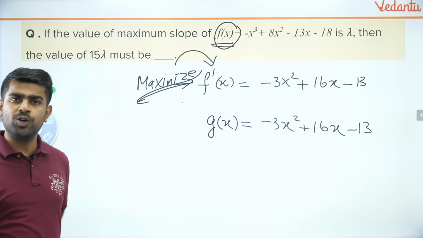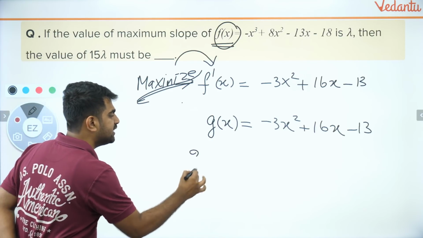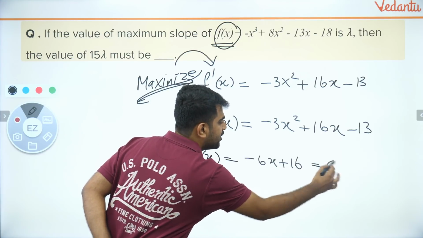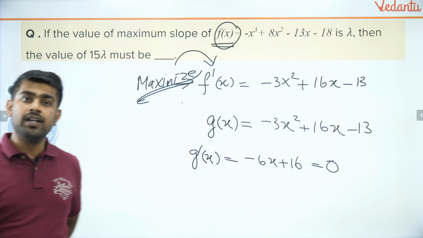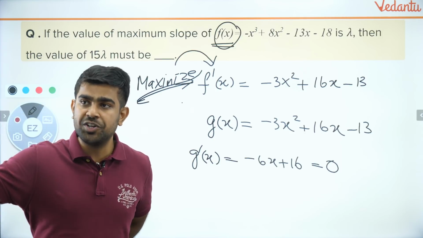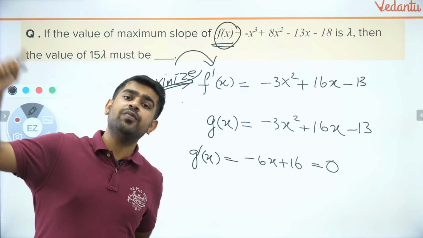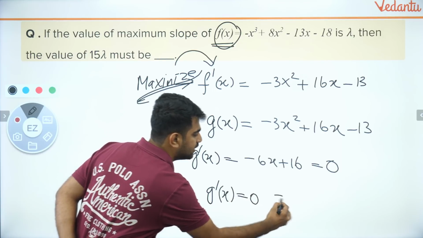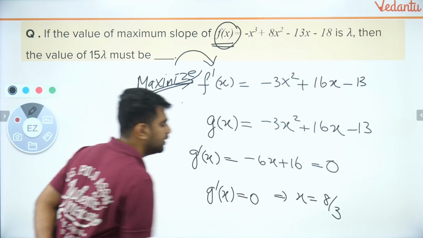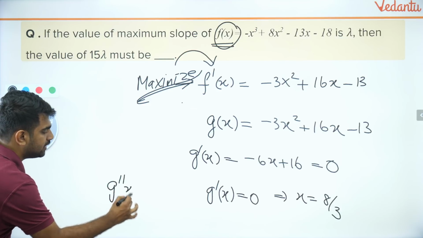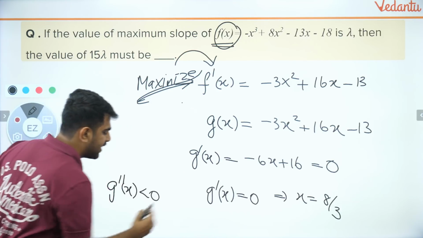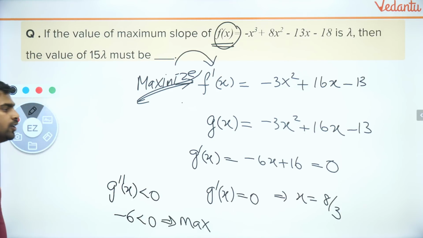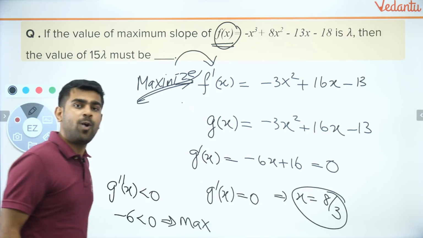How do I do it? I know differentiation. G dash of x is equal to minus 6x plus 16, and I will equate it to 0, because to find maxima or minima, we take the first derivative, make it equal to 0, get the critical points, and then find the answer. G dash of x equal to 0 implies x is equal to 8 by 3. Now, is g double dash of x less than 0? Yes, because g double dash of x is minus 6, which is less than 0, implying maxima. So x equal to 8 by 3 is a point of maxima.